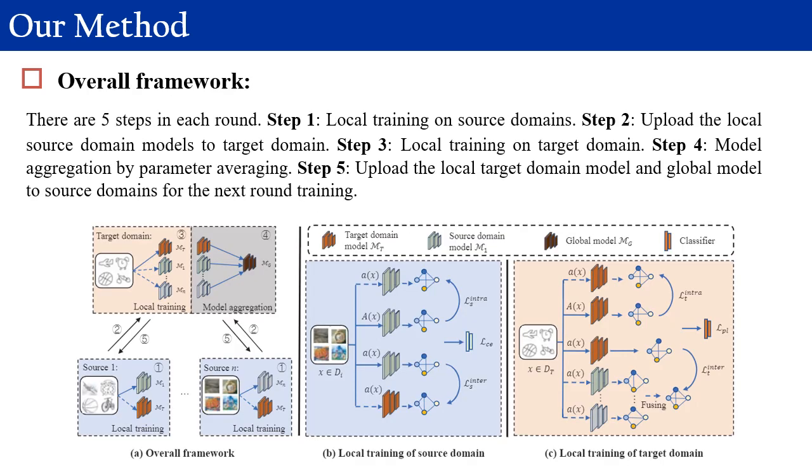Our method iteratively conducts local model training on isolated source domains and target domain and global model aggregation. There are 5 steps in each round. Step 1, local training on source domains. Step 2, upload the local source domain models to the target domain. Step 3, local training on the target. Step 4, model aggregation by parameter averaging. Step 5, upload the local target domain model and global model to source domains for the next round of training.